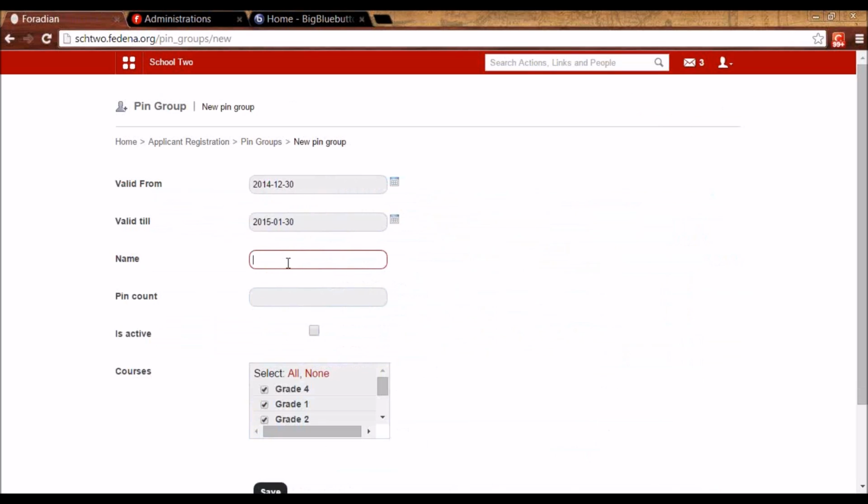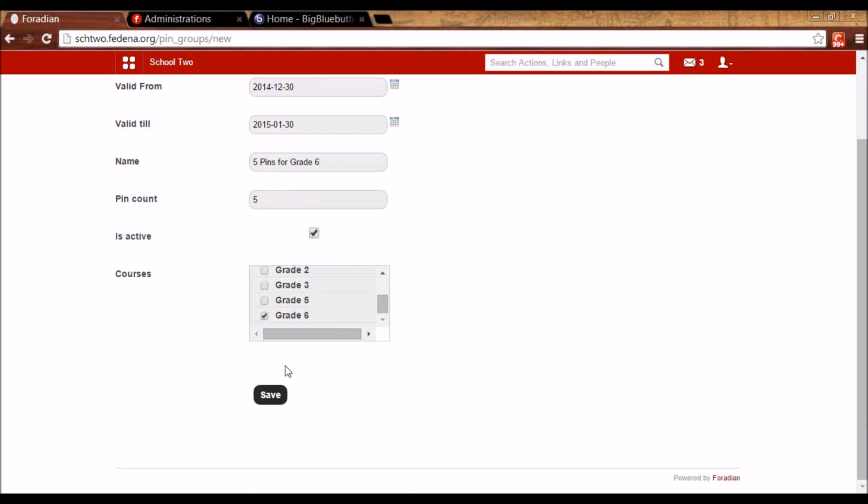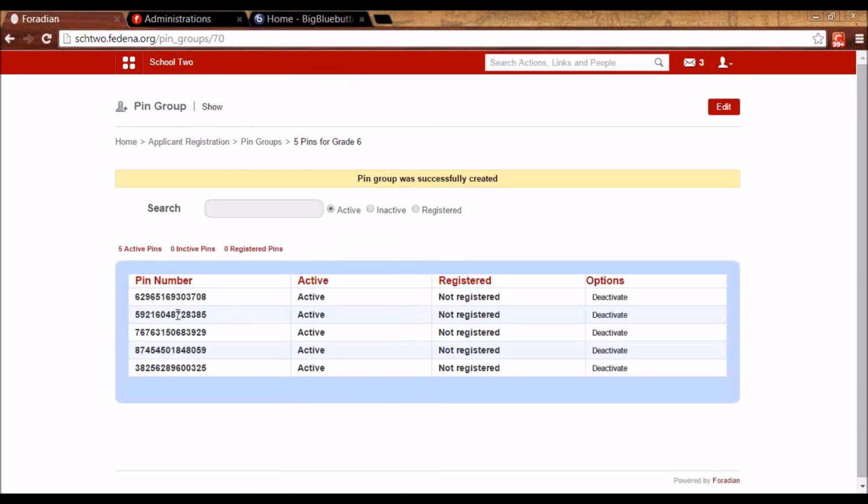Give the name, let's say I can give a meaningful name. Give the pin count, whether the pins are active, and for what batch you want to use these pins. So for grade 6, these 5 pins are generated and the students who want to apply for grade 6 should be given this pin number.